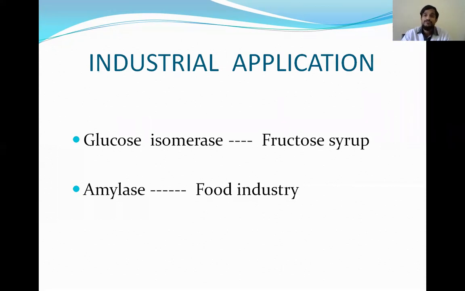Similarly, amylase is useful in the food industry. Amylase, we know, is very important for carbohydrate digestion, especially starch. Different food products which are synthesized from starch are made by using the amylase. This amylase will break down the starch and give different monosaccharides, disaccharides and different types of carbohydrates, and different types of carbohydrate foods are made from starch by using this amylase in the food industry. So that's why amylase is very useful in the food industry.